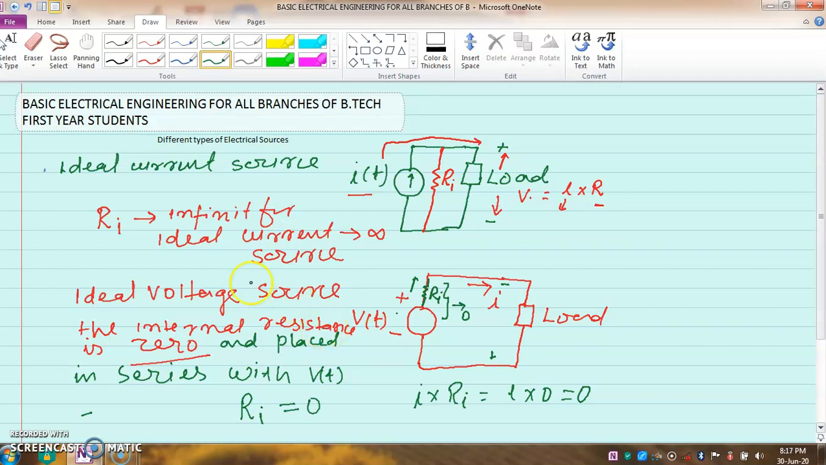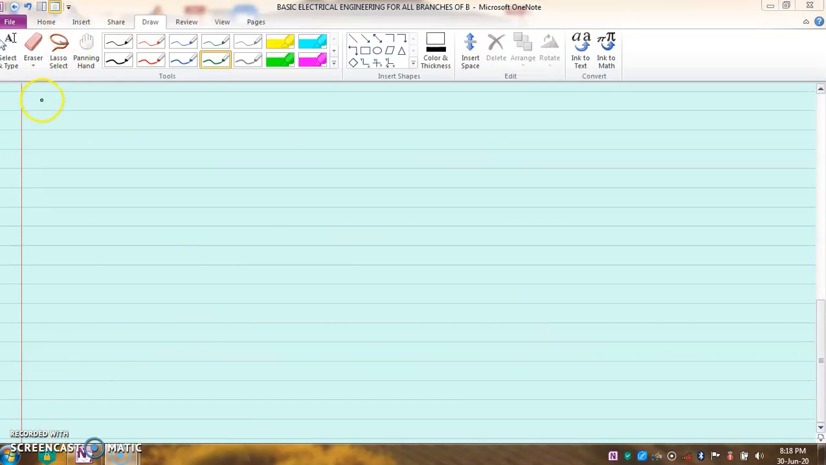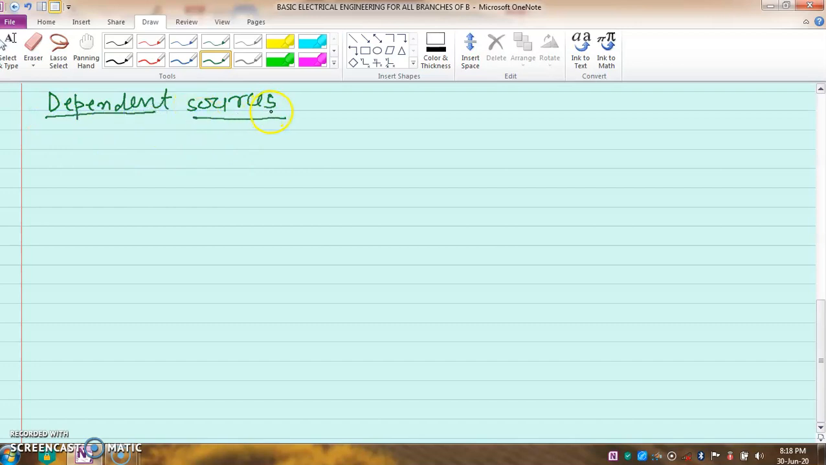Now we will see two more types of sources: dependent sources. In the previous part I covered independent sources, and now dependent sources. This is also energy supplying equipment. Independent sources we have seen are a voltage source or a current source. In the same way, a dependent source is a different type of source.